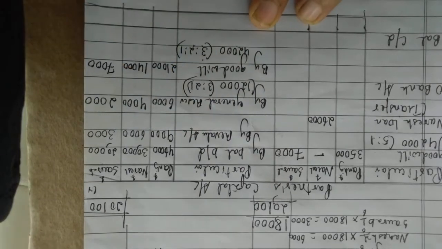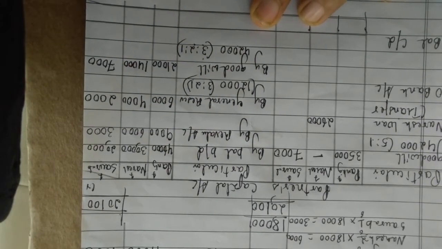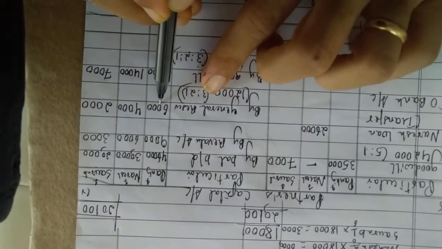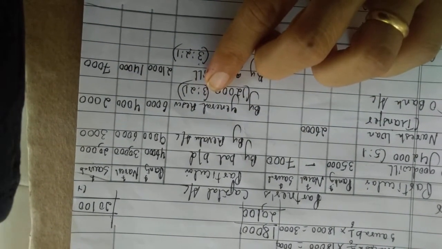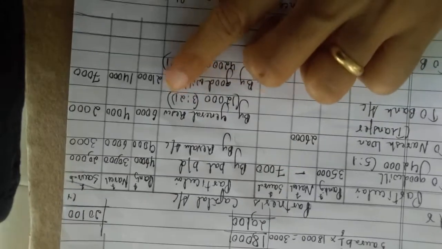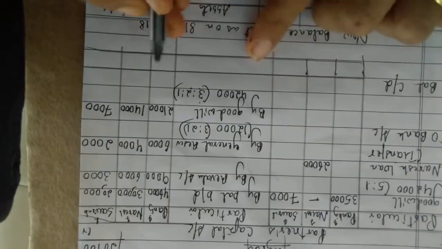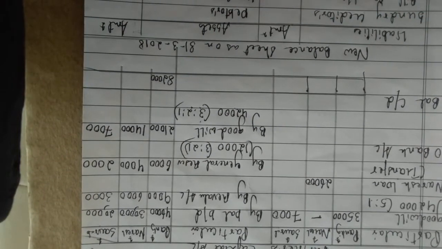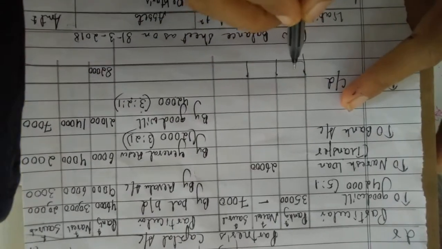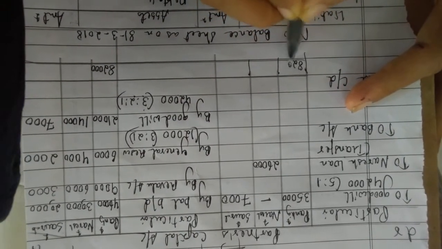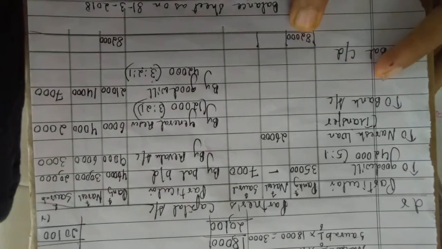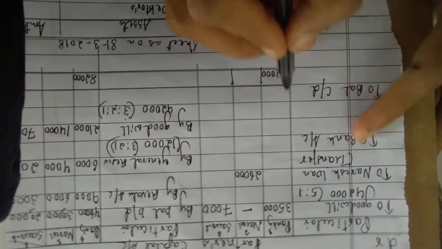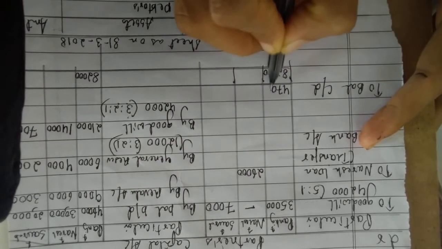We are going to add now 46 plus 9,000 plus 6,000 plus 21,000, which will give you a total of 82,000. Here also it will come 82,000.